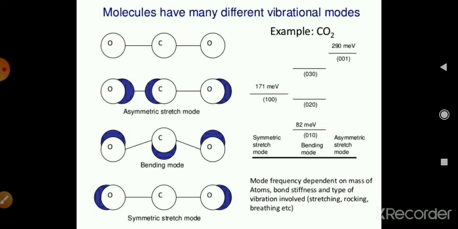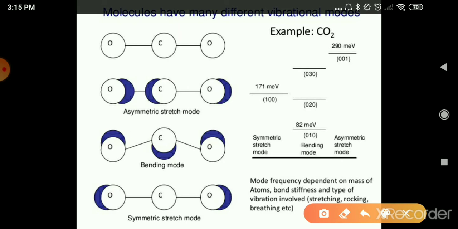Now the molecule has many different vibrational modes. For example, the CO2 molecule is a linear molecule. Here you can see the molecule in the first diagram. The second diagram is an asymmetric stretch of the molecule. The third one is a bending mode, which is a different mode, and the last one is a symmetric stretching. In the second diagram you can see the asymmetric stretching.